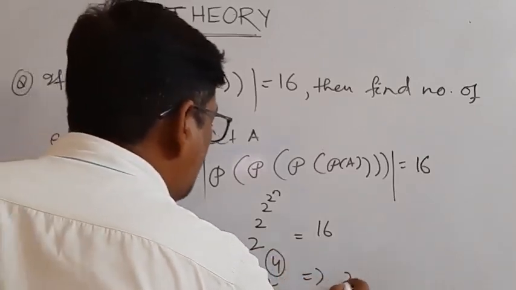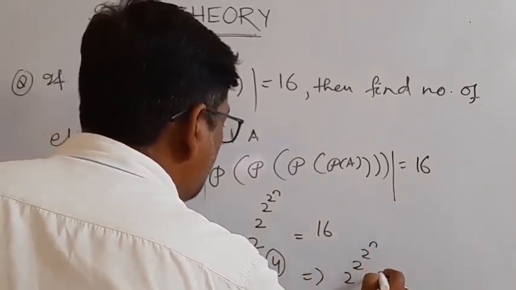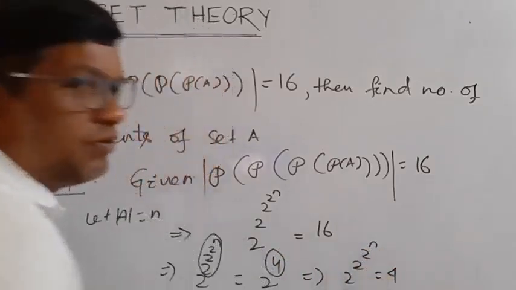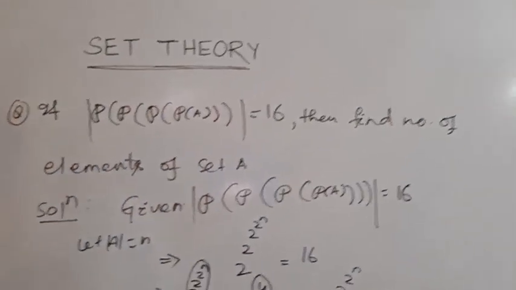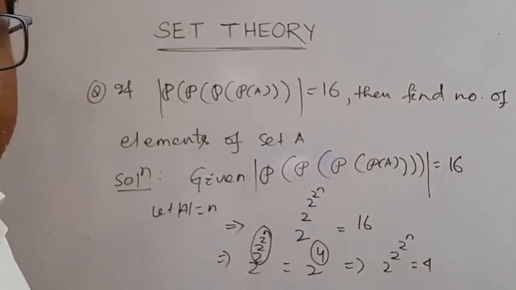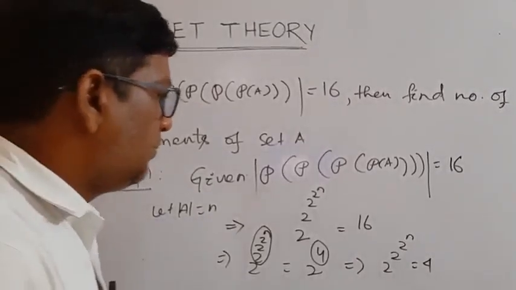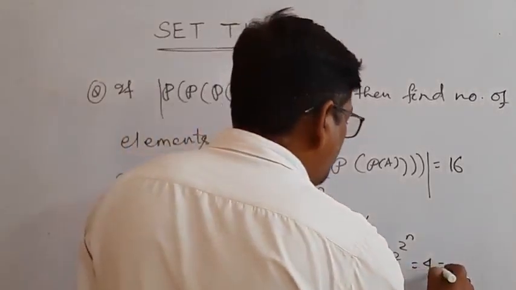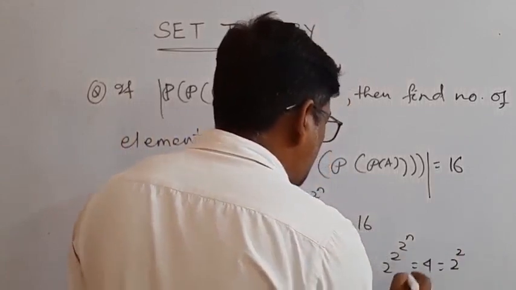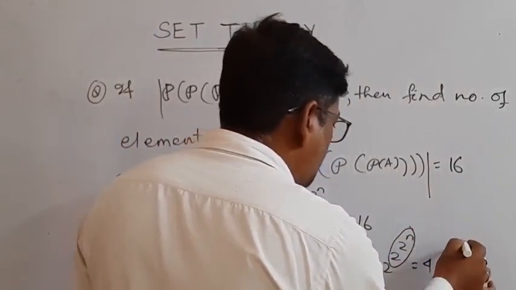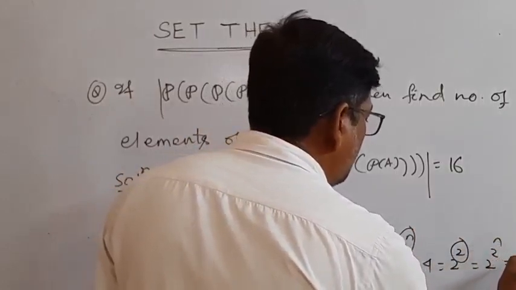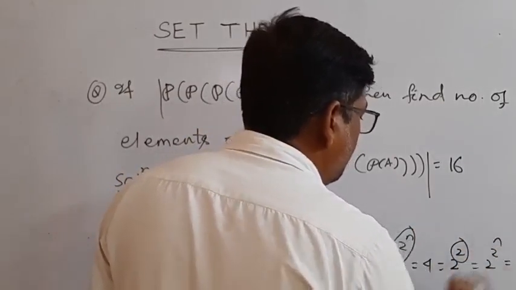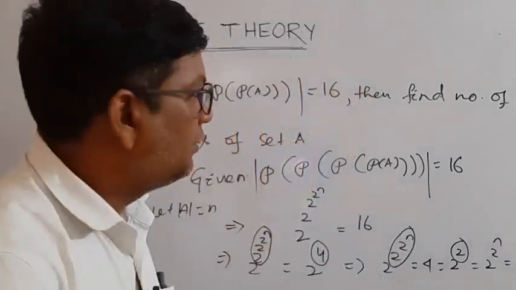That implies n is equal to 4, which means this is equal to 2 to the power 2. So this is equal to 2, which means 2 to the power 1.